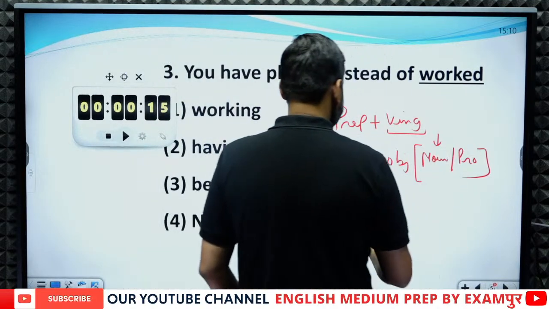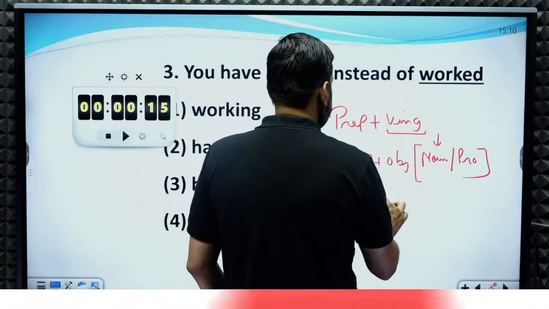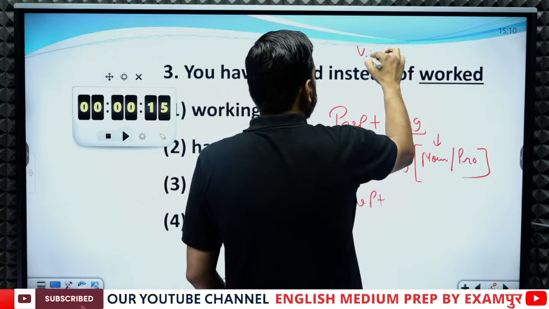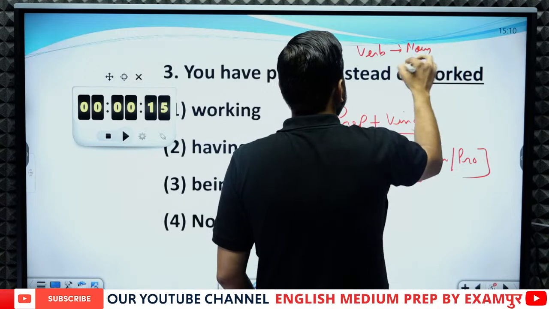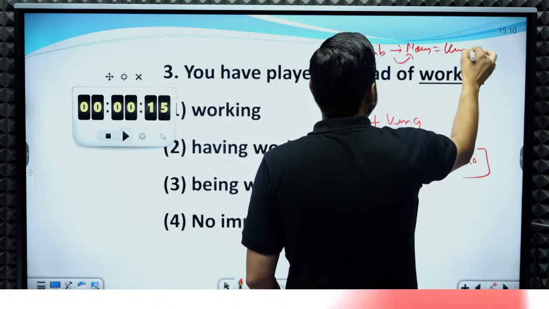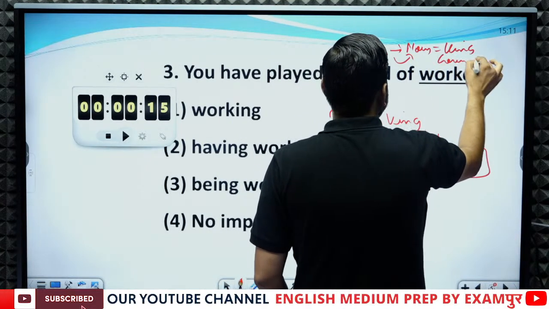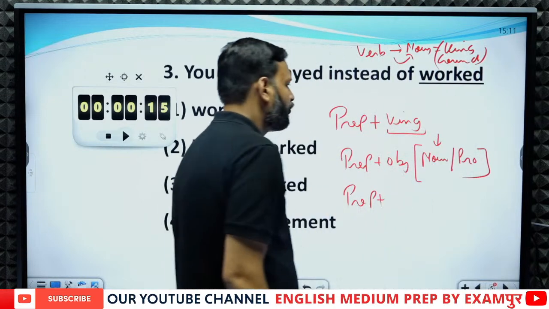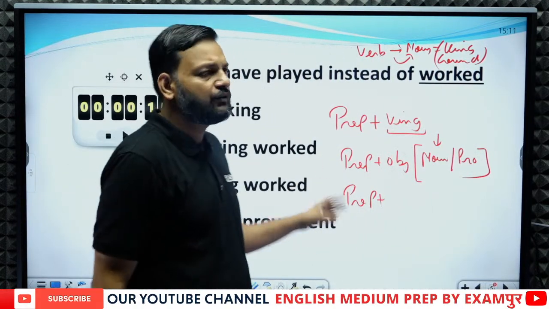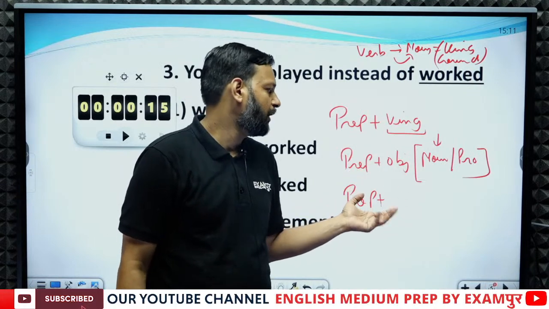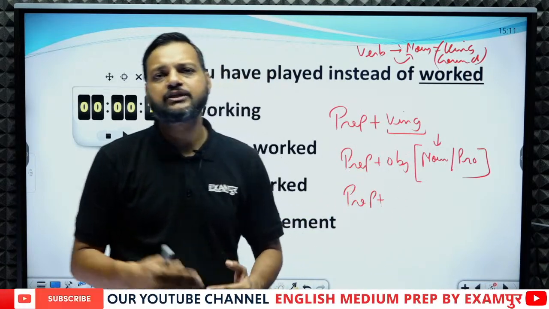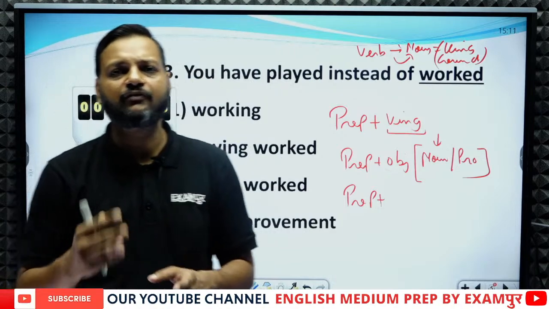If it is a noun, remember one thing: if we have to change a verb into a noun, it should be the ing form of verb, because it is a gerund. So a preposition is always followed by an object. An object is either a noun or a pronoun, and if we have to change a verb into a noun, it should be a gerund, which is the ing form.